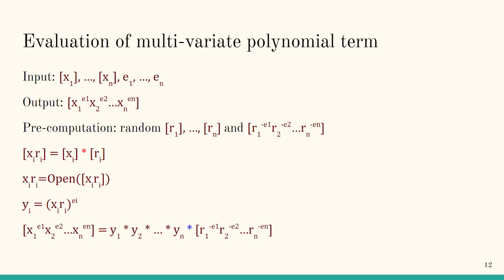Finally, we need to multiply by the secret share of the product of all the r's inverses in order to remove all the random values and obtain our final product. This allows us to perform this in 2 rounds instead of big O of log e plus log n rounds. Note that this is especially significant because 2 is constant and independent of the actual values of n or the eis.